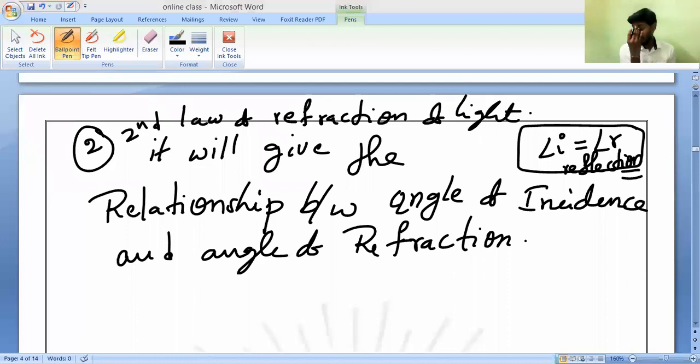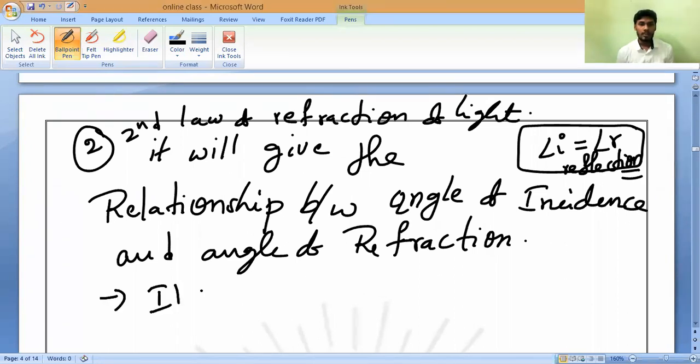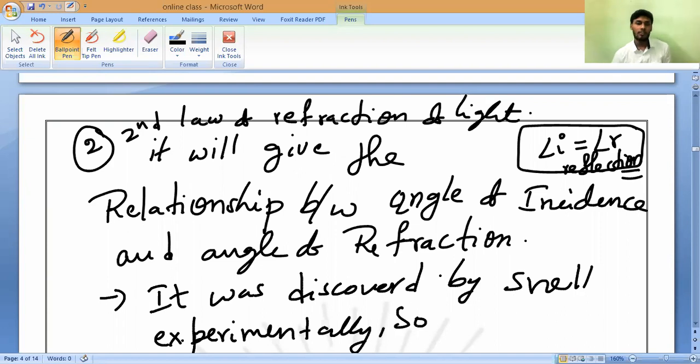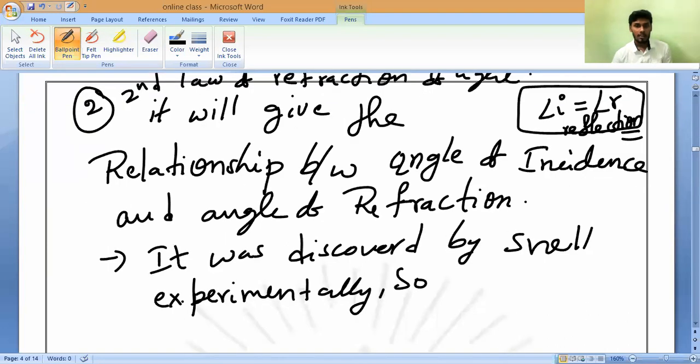Remember, before the relation, it was discovered experimentally by a scientist called Snell. It was discovered by Snell. So we can also call the second law of refraction of light Snell's law of refraction.